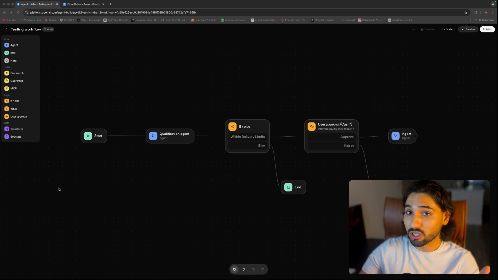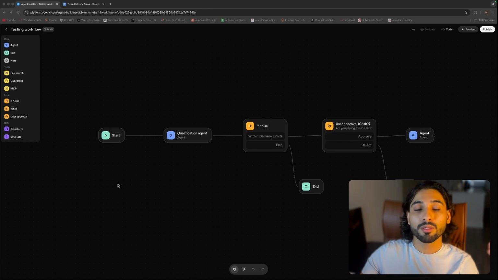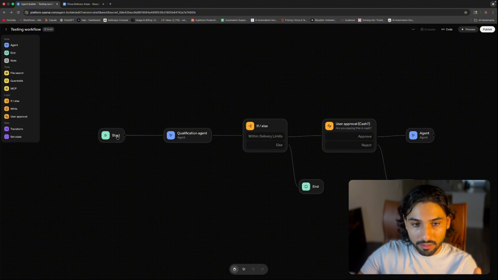However, if the user is asking for a delivery outside of the limits for the pizza spot, then that means they cannot deliver, as well as if they pay with, for example, a card instead of cash, as you can see here. That means that they cannot deliver because they only accept cash payments. So let's go step by step through this workflow, and along the way, we're going to explore what I have found about this platform.